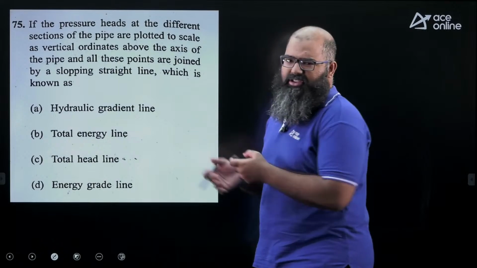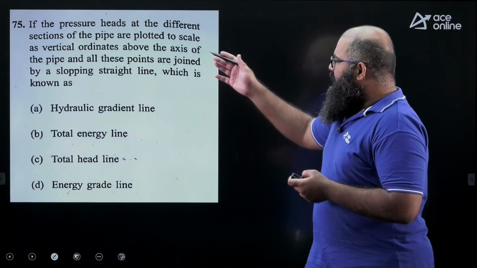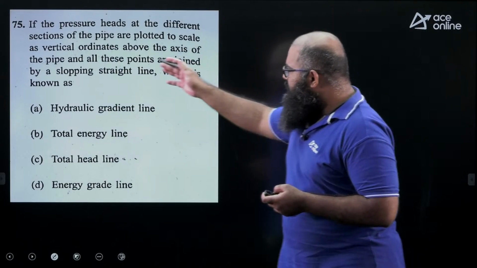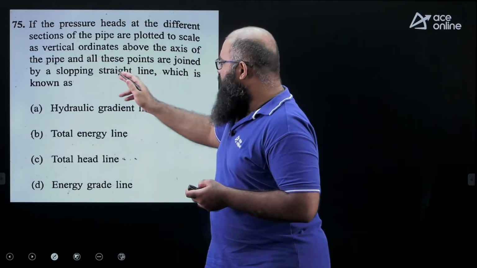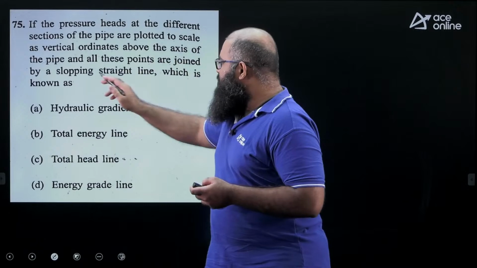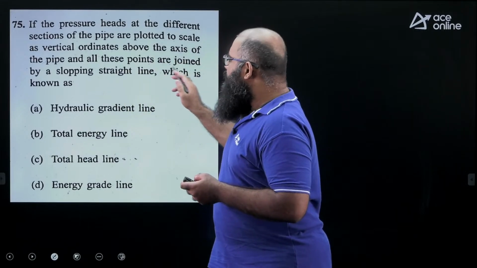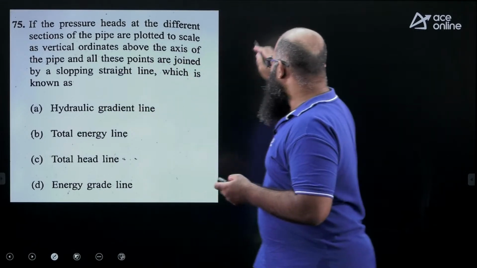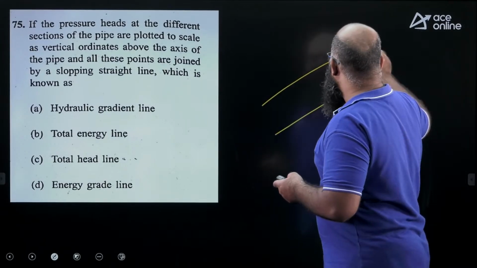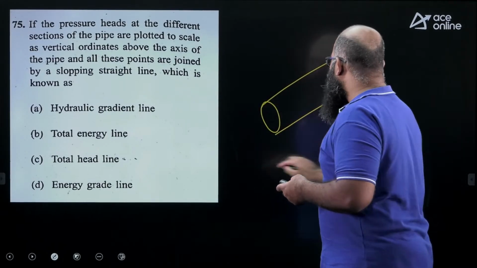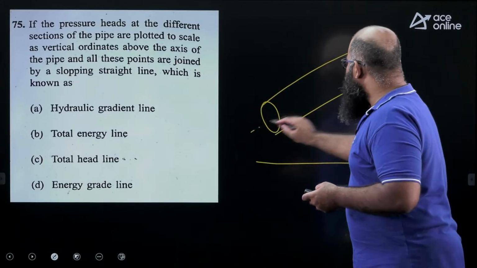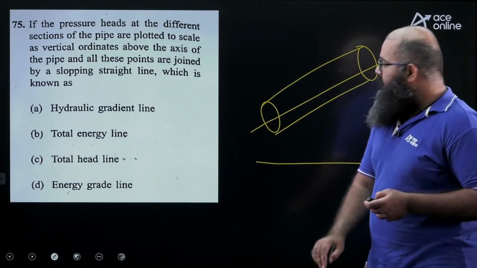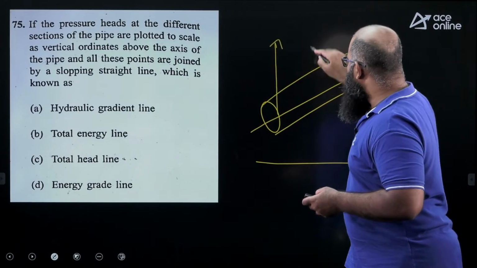Now this is a very direct question. You see, if the pressure heads at the different locations in the pipe are plotted to scale as vertical ordinates above the axis of the pipe, and all these points are joined by a sloping straight line, which is known as, now imagine you are having some pipe, a pipe may be having uniform diameter or non-uniform diameter. Let us say you are having this as datum levels and you are having some pressure heads over here.